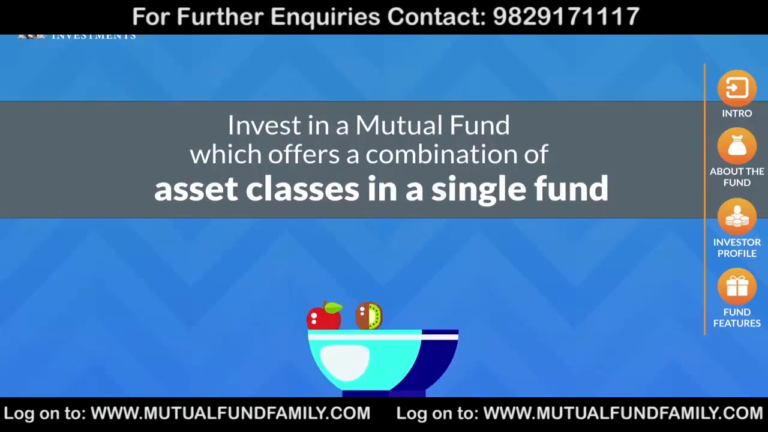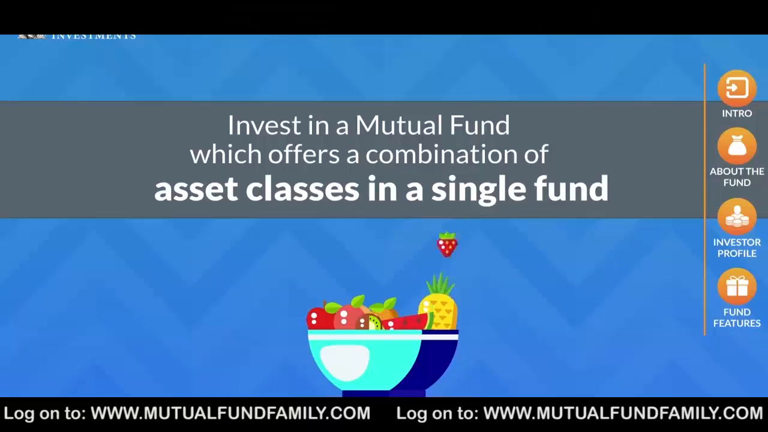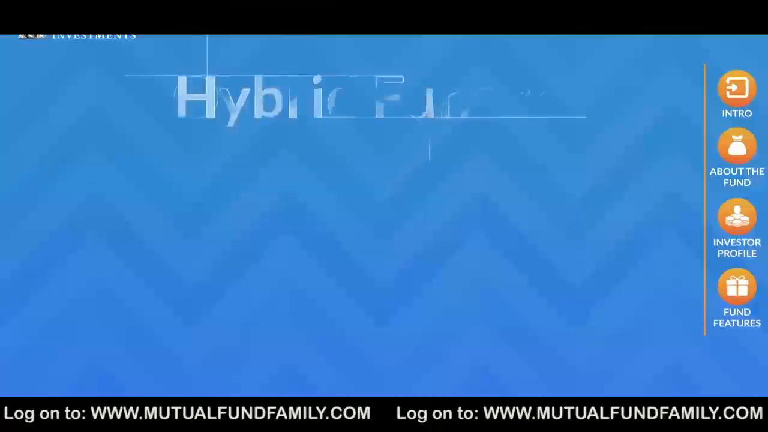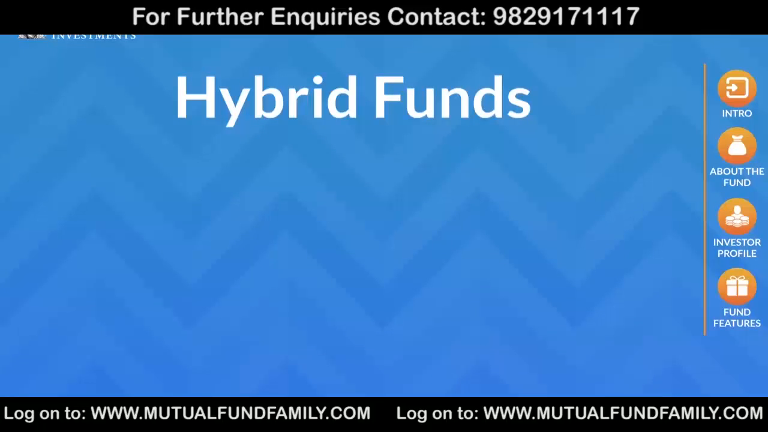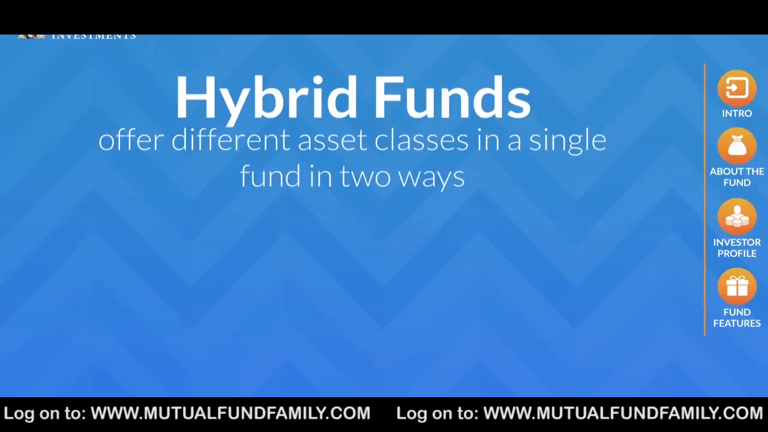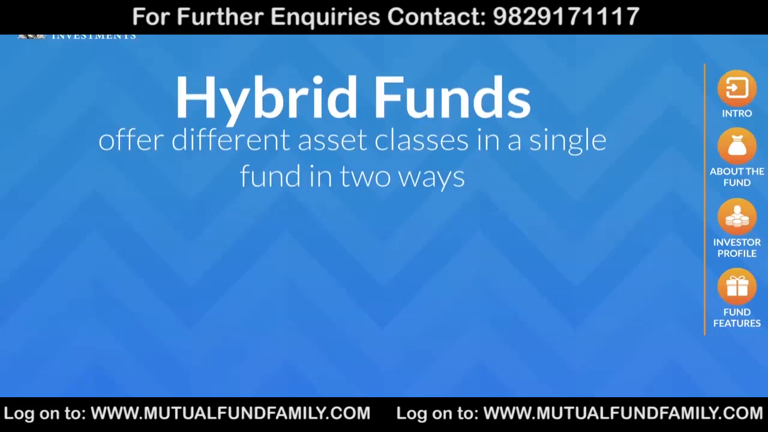For example, a single fund which invests 60% of the money in equity assets and 40% in debt assets, or vice versa. Such funds are called hybrid funds. In this video, we look at hybrid funds which offer a ready-made diversified asset allocation combination to investors, thus avoiding the hassles of rebalancing asset classes on their own.